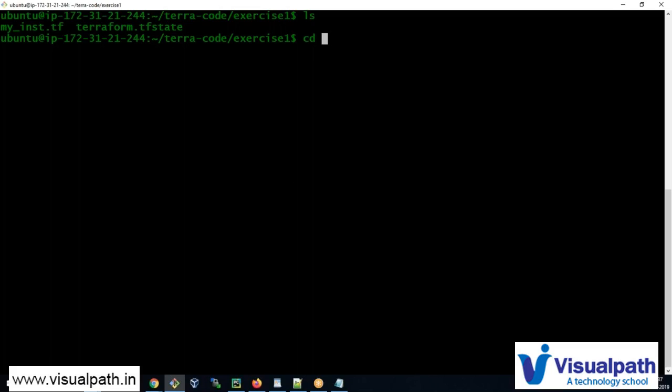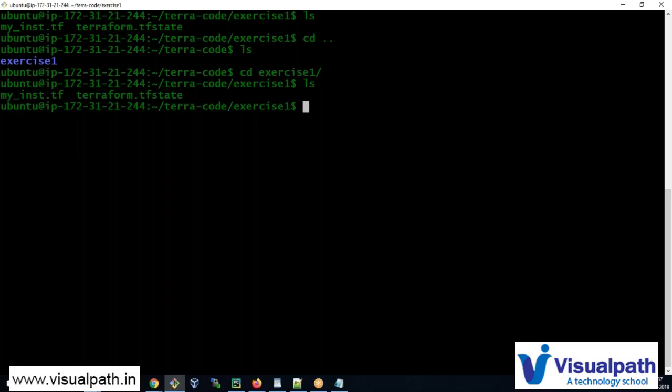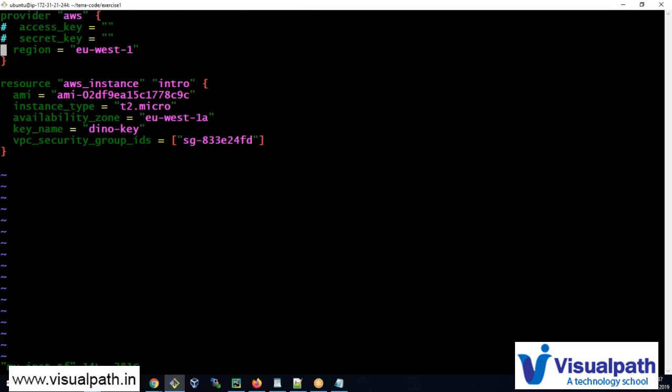Okay, now let's go one level up. So I'm going to create another change. I'm just reading this exercise. Okay, so I'm going to make some changes to my instance. And the change is going to be, I'm going to add a tag. Okay, and let's see how that works.